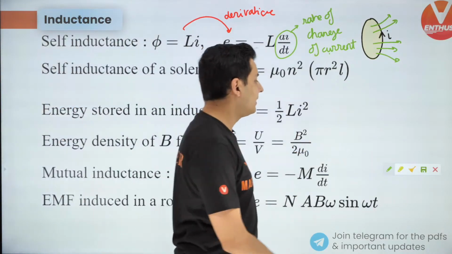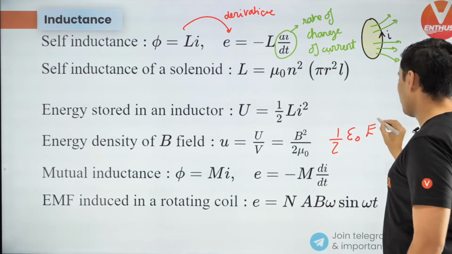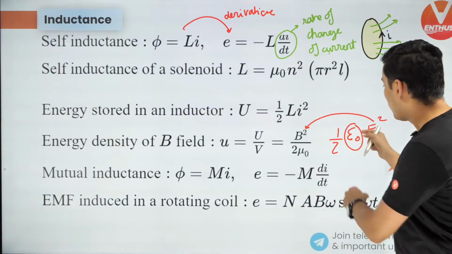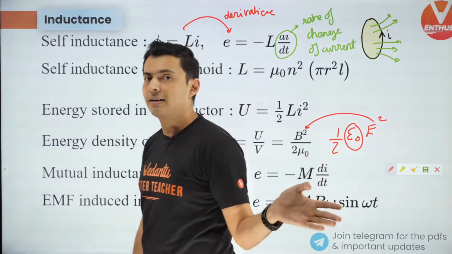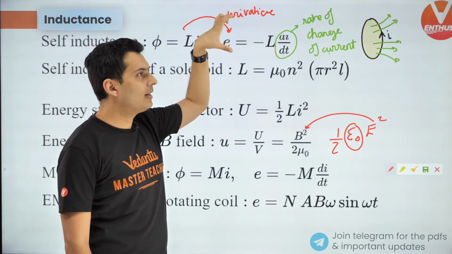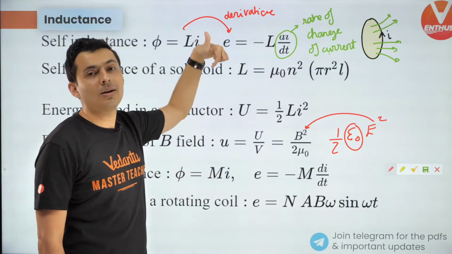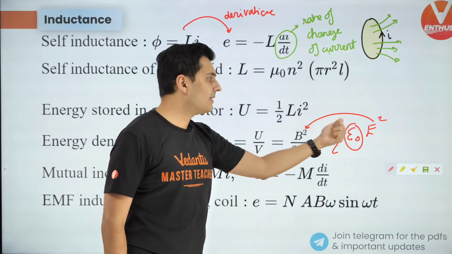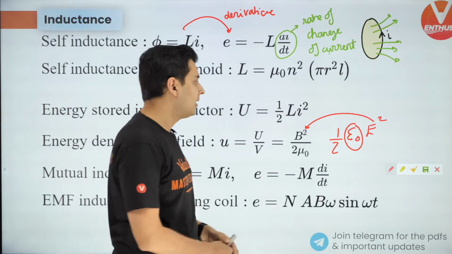Just like in electric field, it was half epsilon naught E square. So instead of E, you have B. And wherever you have epsilon, replace it with mu naught, but it will come down. So that is how magnetism and electricity work formula wise. If something like epsilon naught comes in the numerator, mu naught will come in the denominator. If epsilon comes in the denominator, mu naught will come in the numerator. Always it goes opposite. So keep this in mind. Very identical to the energy density formula of electric field. You can just compare it and remember it.